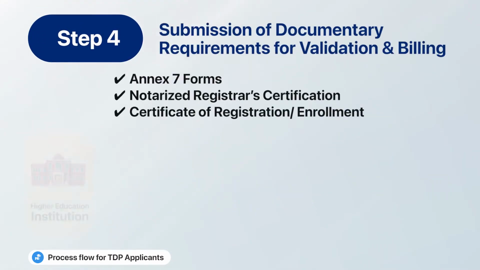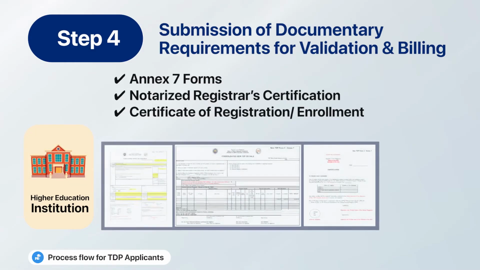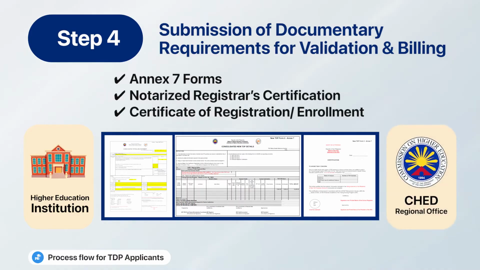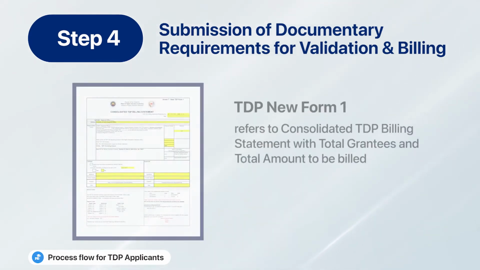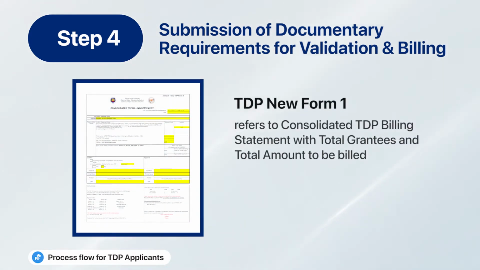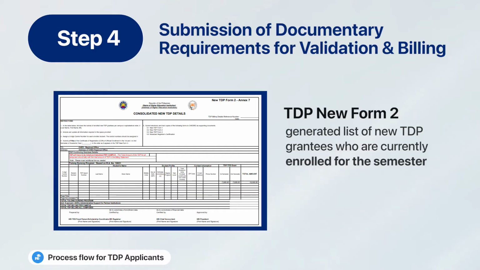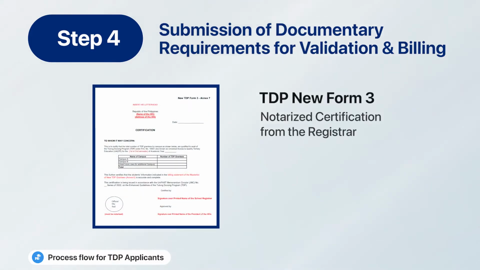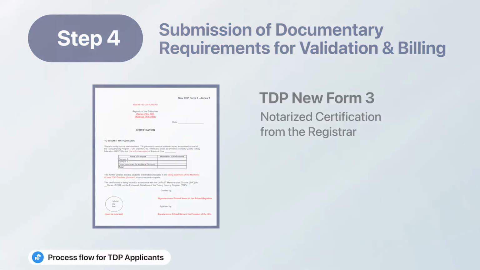Step 4. The HEI submits the Annex 7 forms, notarized registrar certification, and certificate of registration or enrollment to the SHED Regional Office for validation and billing process. The Annex 7 contains TDP New Form 1, which refers to consolidated TDP billing statement with total grantees and total amount to be billed, TDP New Form 2 or the generated list of new TDP grantees who are currently enrolled for the semester, and TDP New Form 3 or the notarized certification from the registrar.